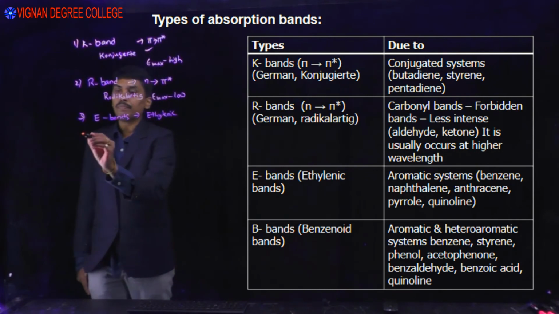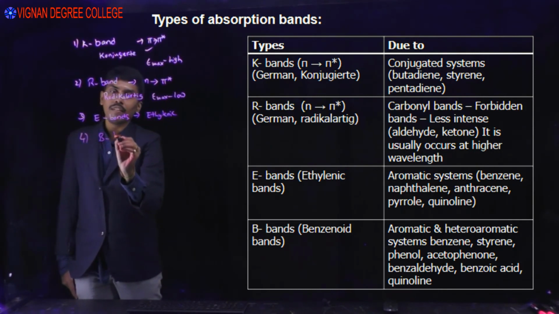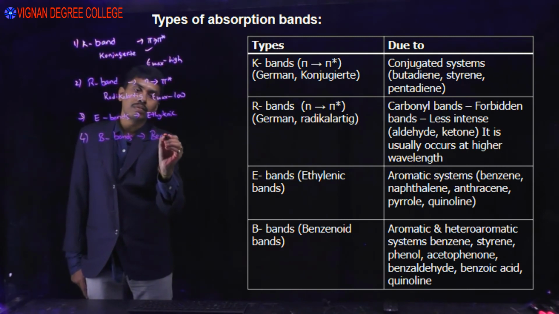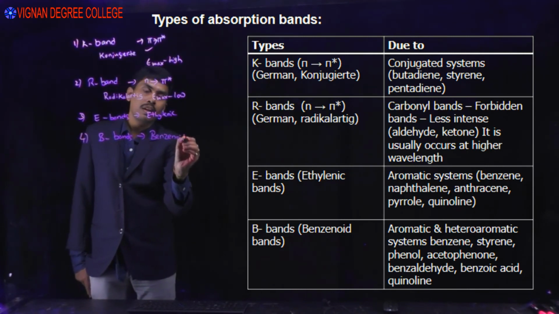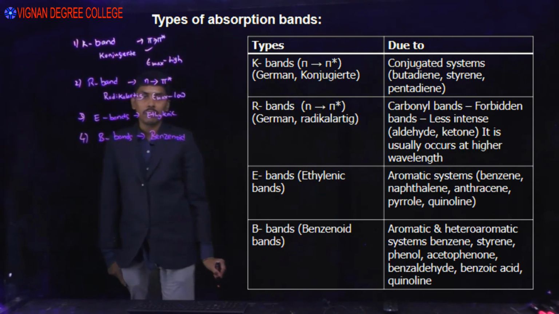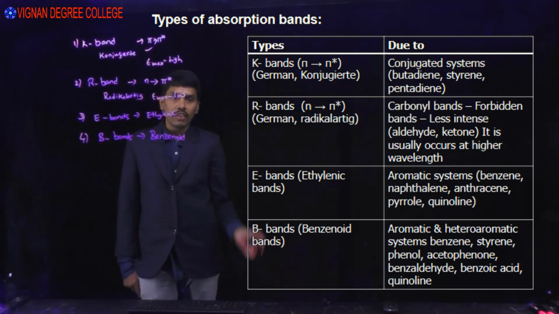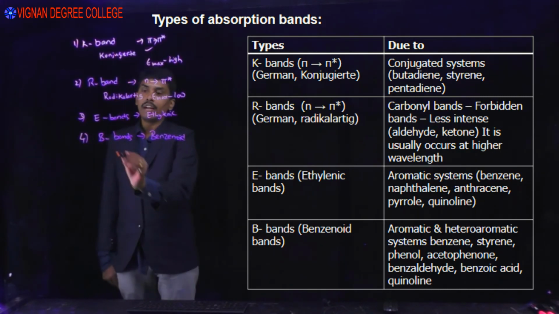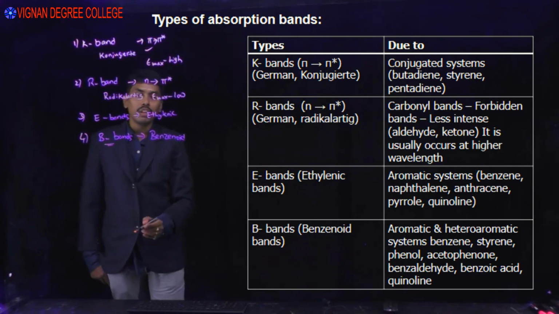And the next one is B bands. B bands are called benzenoid bands. These also occur in aromatic and heteroaromatic systems, for example benzene, styrene, phenol, benzaldehyde, benzoic acid, etc. B bands have lower epsilon maximum values.